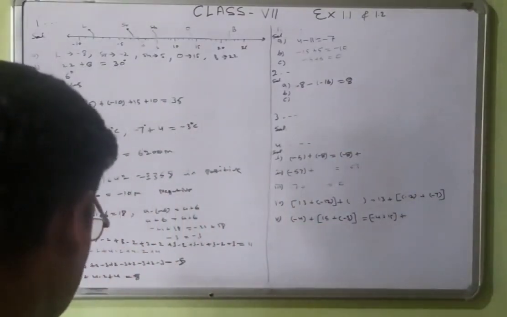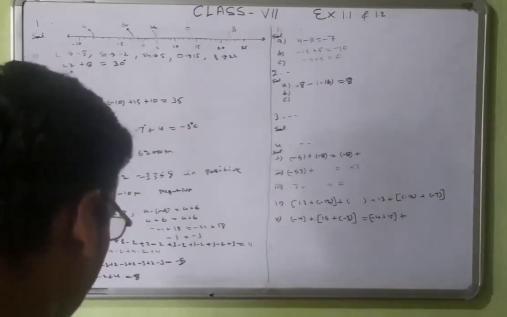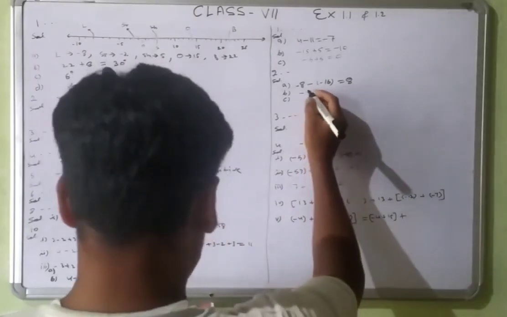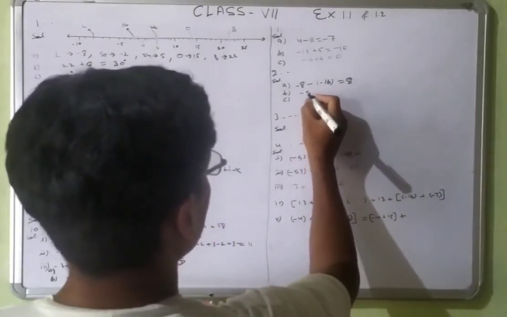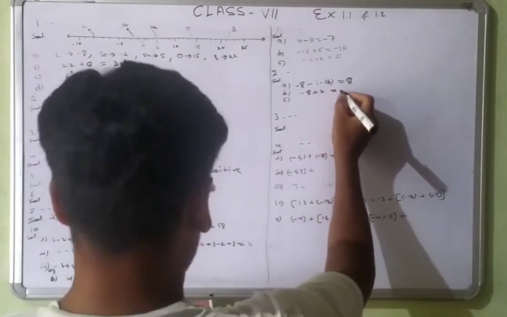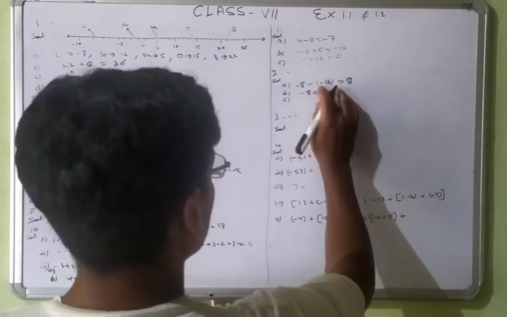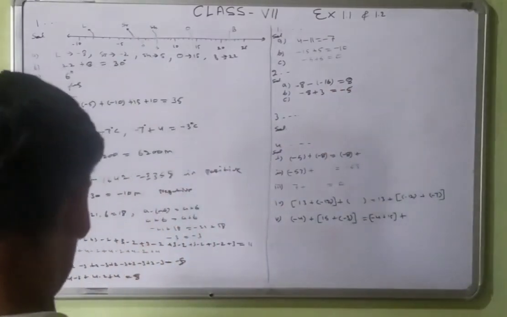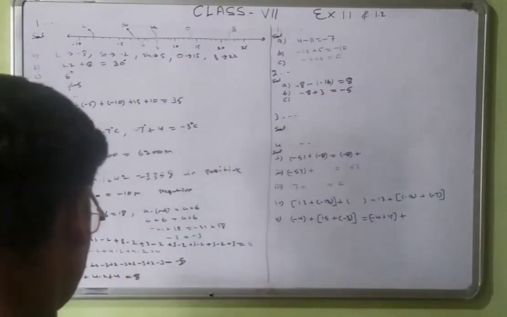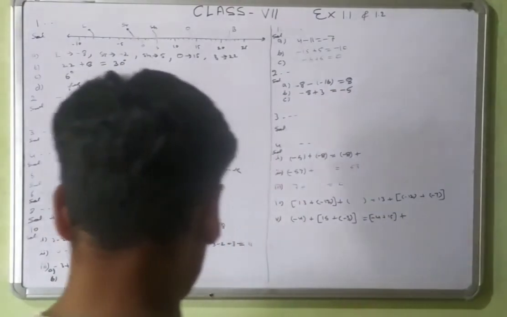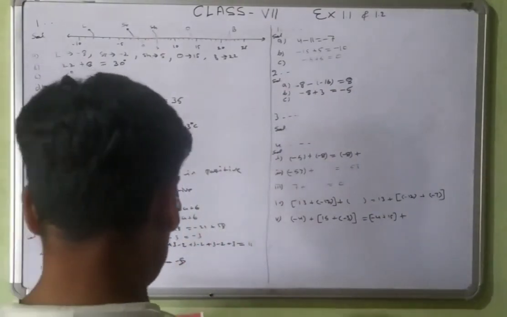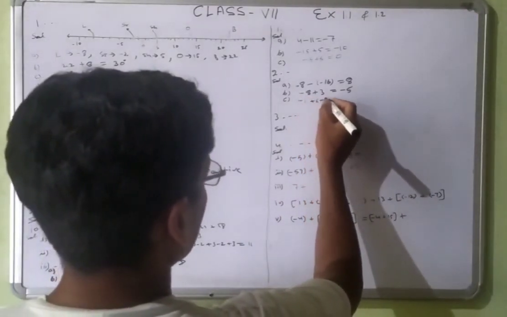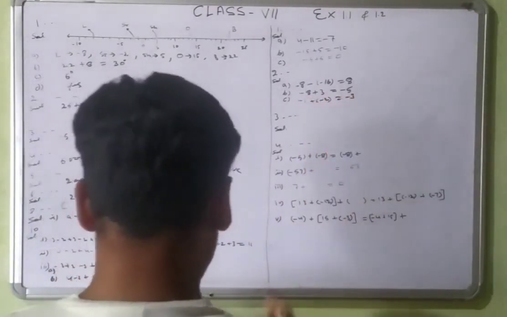Next, write a negative integer and a positive integer whose sum is minus 5. Whose sum is minus 5. That will be minus 8 plus 2 is equal to 3. That will be 3 is equal to minus 5. C. Write a negative integer and a positive integer whose difference is minus 3. Whose difference is minus 3. So that will be minus 1 plus minus 2 is equal to minus 3.